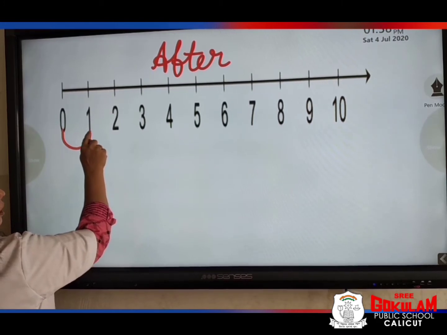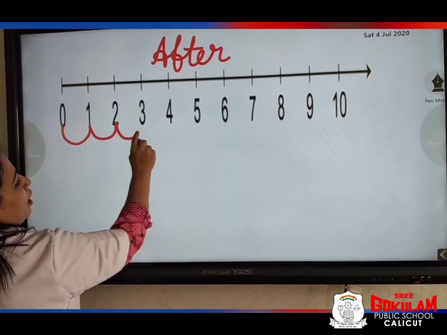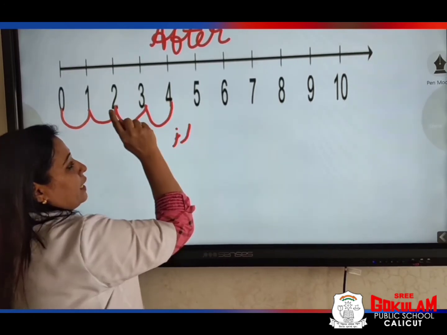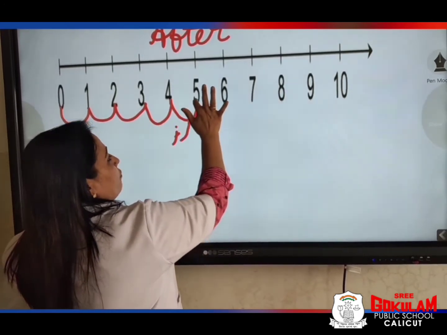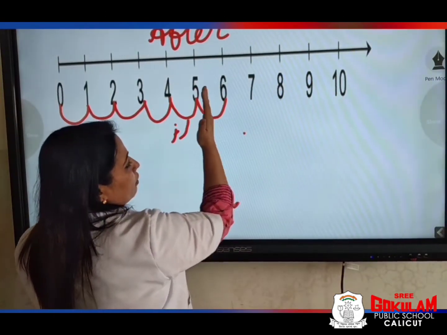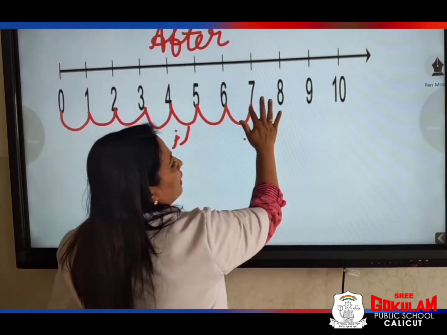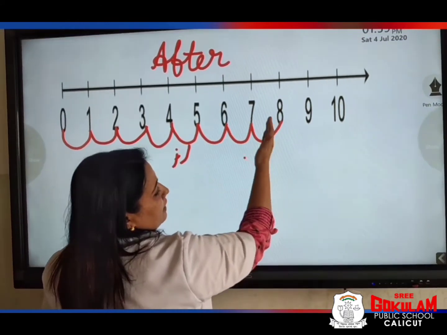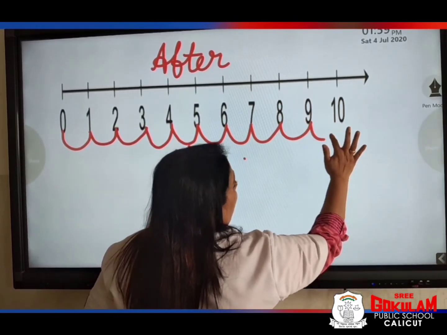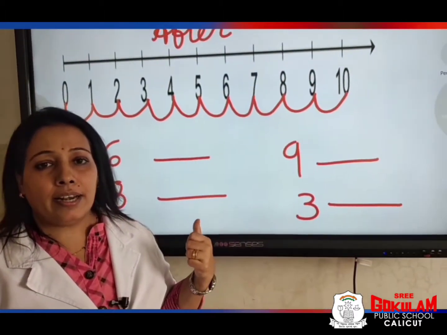Then 2 comes after 1. 3 comes after 2. 4 comes after 3. 5 comes after 4. 6 comes after 5. 7 comes after 6. 8 comes after 7. 9 comes after 8. 10 comes after 9. Okay? Are you clear? Yes, children.